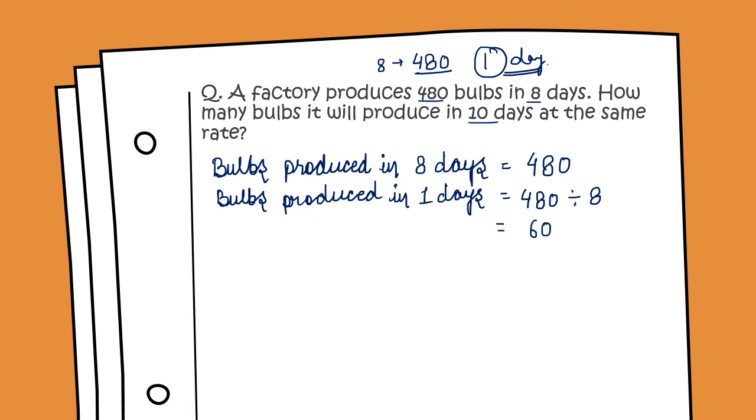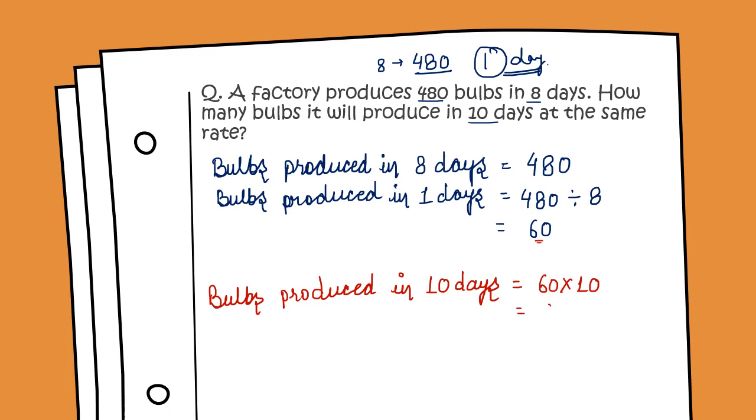Now we have to find out bulbs produced in 10 days. Bulbs produced in 10 days will be 10 times of 60, means 60 multiplied by 10, because 60 bulbs are produced in one day. So in 10 days the number of bulbs produced will be 60 multiplied by 10, which is equal to 600. So bulbs produced in 10 days is 600.